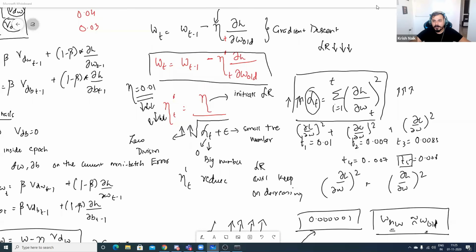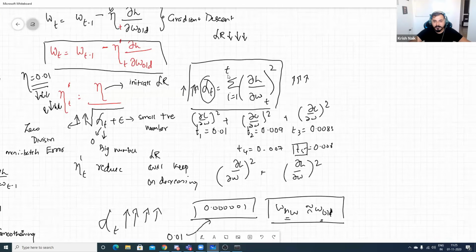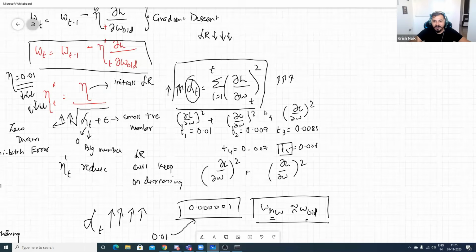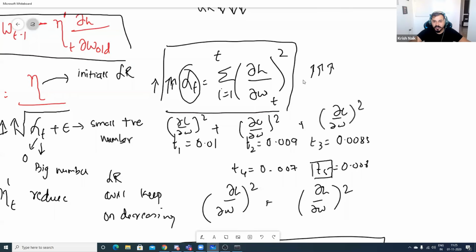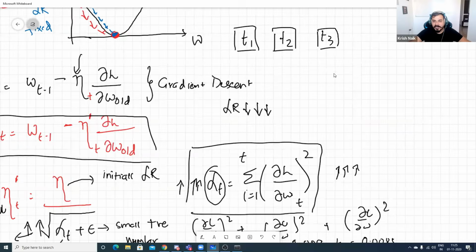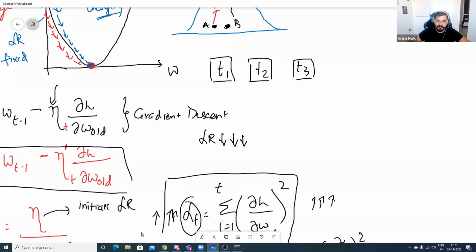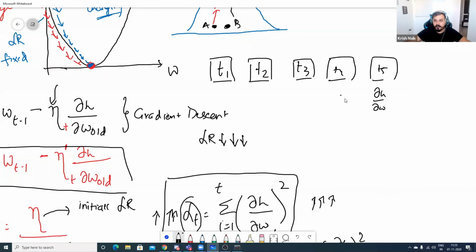Can you explain the part at which alpha increases? See, alpha formula, just focus everyone over here. See, alpha formula is like this, right? Summation of i equal to 1 to t of dL, the derivative of loss with respect to the derivative of w. Now, suppose my iteration has happened till t5, suppose t4 and t5. For everything, we'll calculate the derivative of loss with respect to the derivative of w for that specific time, right?